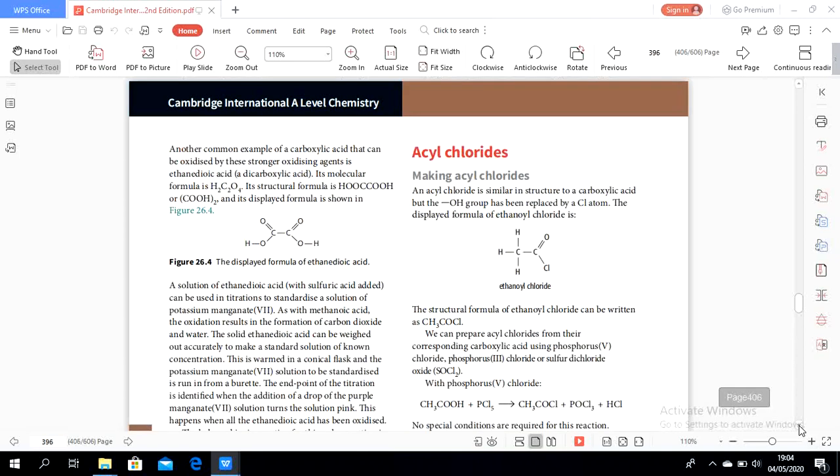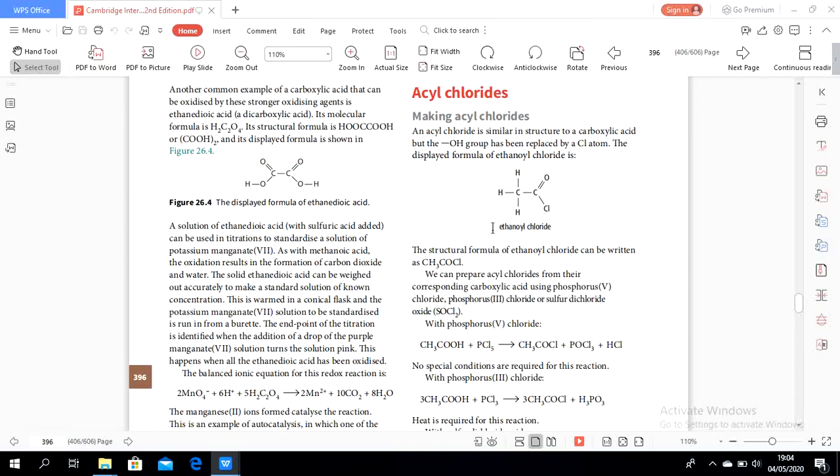Okay, next. Another example of a carboxylic acid that can be oxidized is ethanedioic acid, a dicarboxylic acid. It has 2 carboxylic acid groups, one on the left, one on the right. A solution of this can be used to standardize a solution of potassium manganate, as with methanoic acid, resulting in the formation of carbon dioxide.